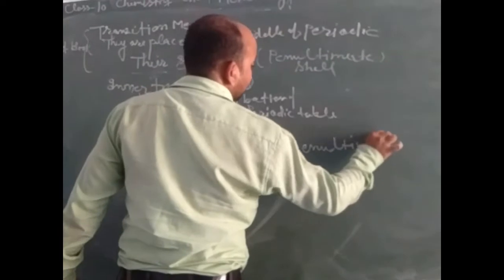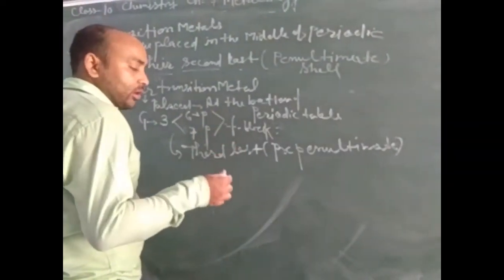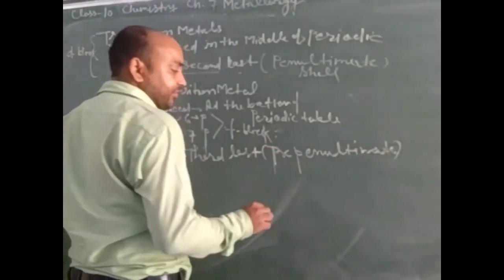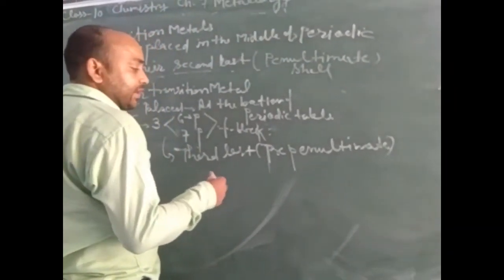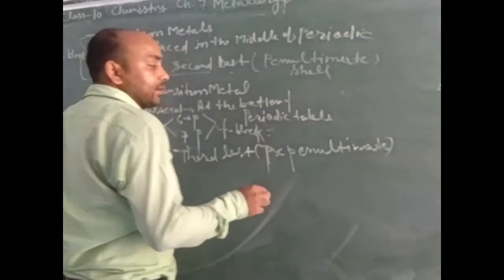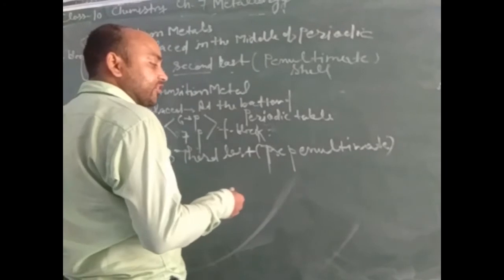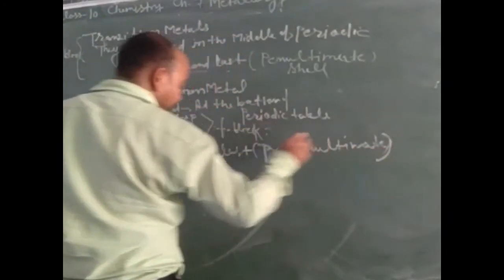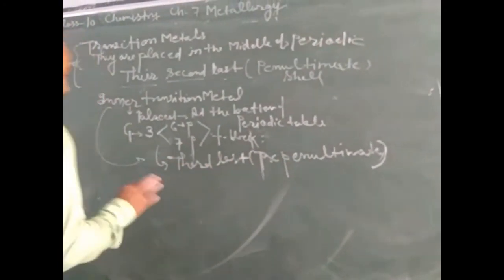We have already discussed what the ultimate cell is. The ultimate cell is also called the outermost cell or valence cell. The second last cell, counting from the right side towards the left, is called the penultimate cell, and the third one is called the pre-penultimate cell. In the case of inner transition elements, the pre-penultimate cell is incomplete.